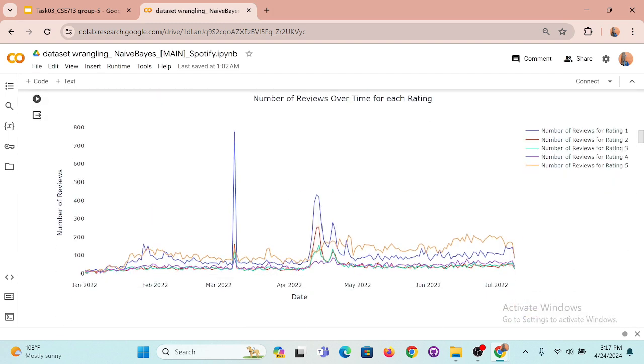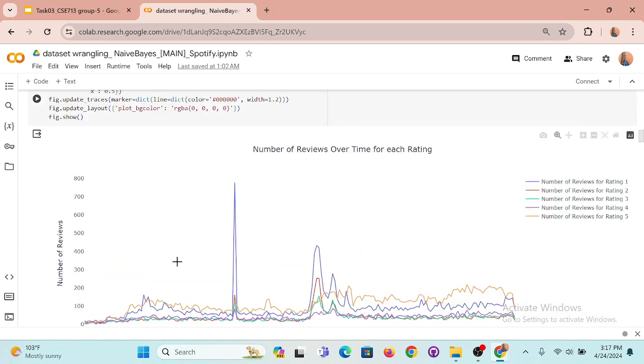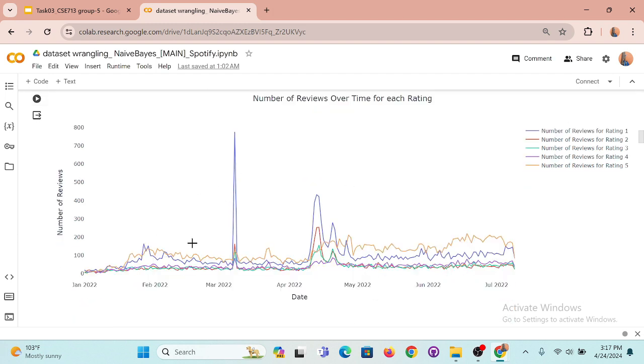For the next plot, there is the number of reviews over time for each rating. This graph shows the same thing for all 5 ratings. And as you can see, rating 1 is the highest, and the second highest is rating 5. There is a top peak here.